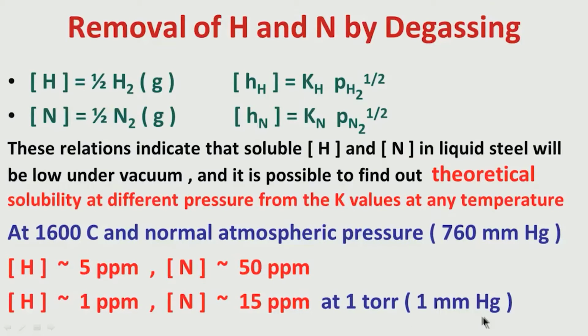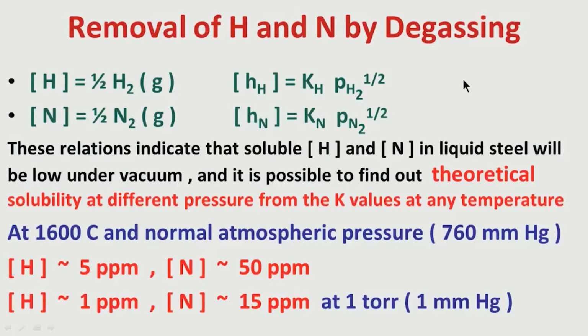Now, we can bring it down, just look at the figures. When we go to vacuum, that means what is called torr. One torr is 1 millimeter of mercury. 1 atmospheric pressure is equivalent to 760 millimeter of mercury column. That means at 1 millimeter of mercury column, that means at 1 torr, look at the figures. Hydrogen can come down to 1 ppm, nitrogen can come down to 15 ppm. So, it is very clear, by using vacuum we can degas the liquid steel, we can bring down the hydrogen and nitrogen contents in liquid steel.